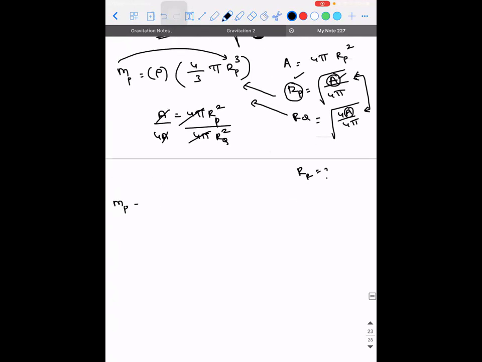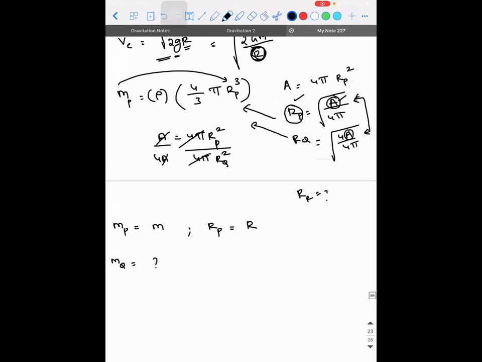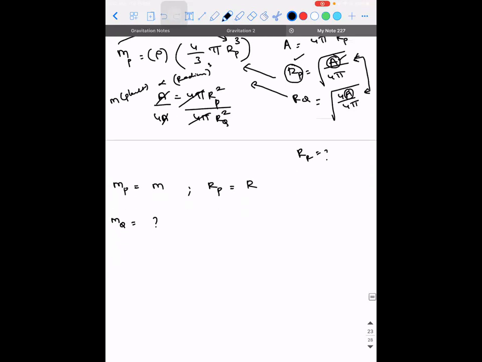Okay. So if the mass of the planet P is taken as M, and the radius of the planet P as R, then what is going to be the mass of the planet Q according to the theory that they have given? One thing I'm able to understand is that the mass of a planet is directly proportional to the radius of the planet to the power 3. Correct? So what is going to be the mass of Q?